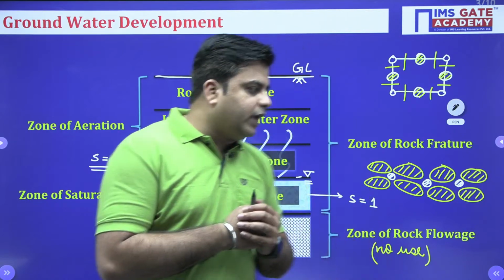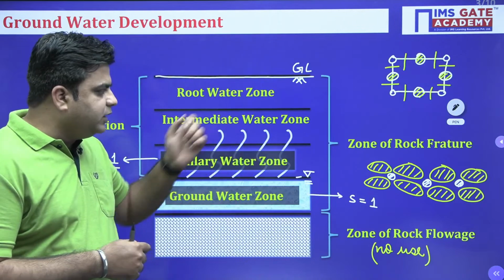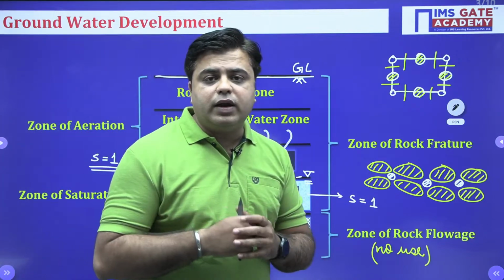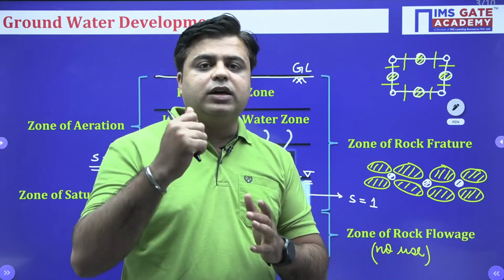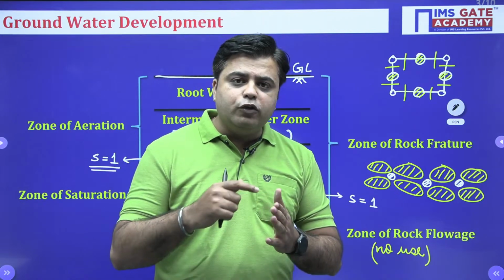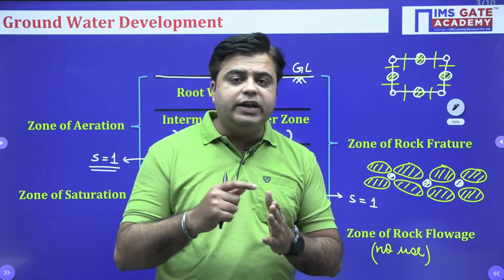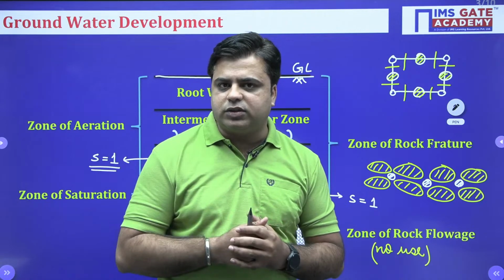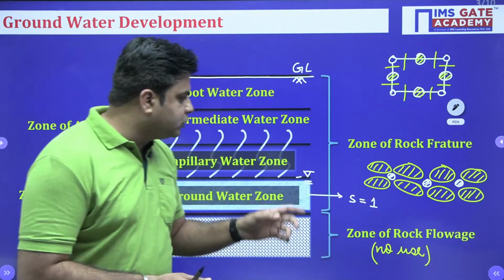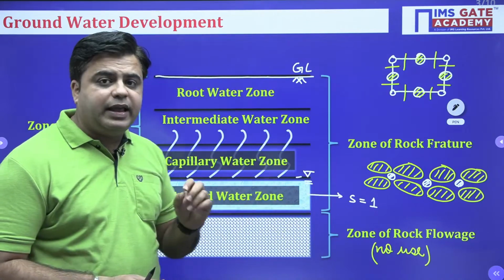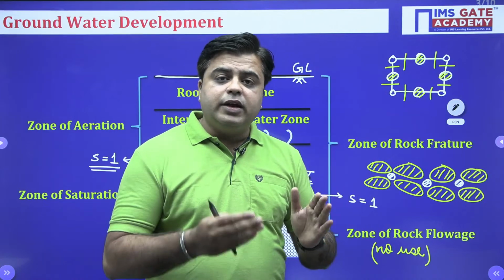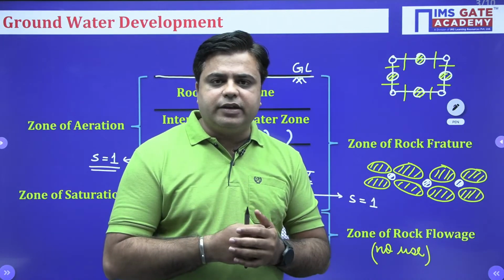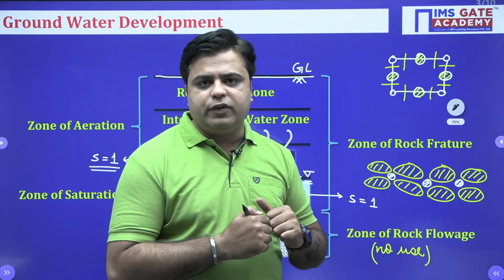Now, in order to extract this water from the capillary zone, you need to overcome this capillary tension, which again requires extra amount of energy. And if you need to supply extra amount of energy, you need to involve some extra amount of cost. So, extracting this water from capillary zone again does not become feasible, because due to added capillary tension, you need to supply extra amount of energy.